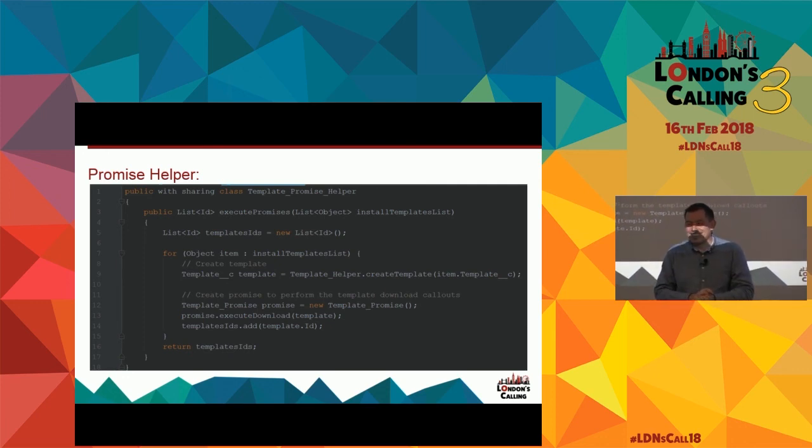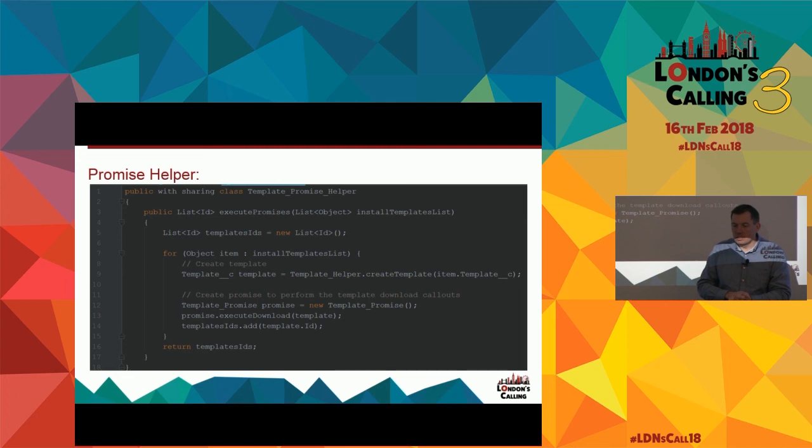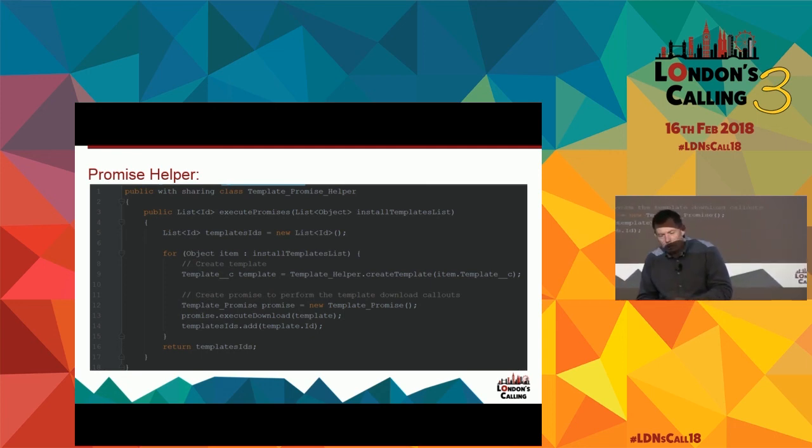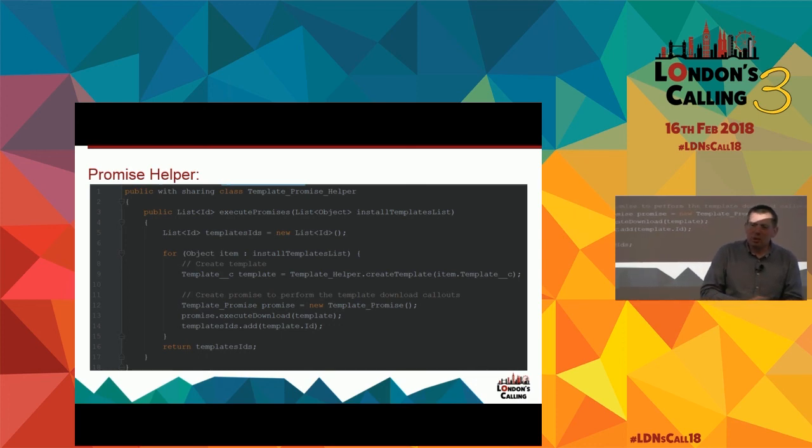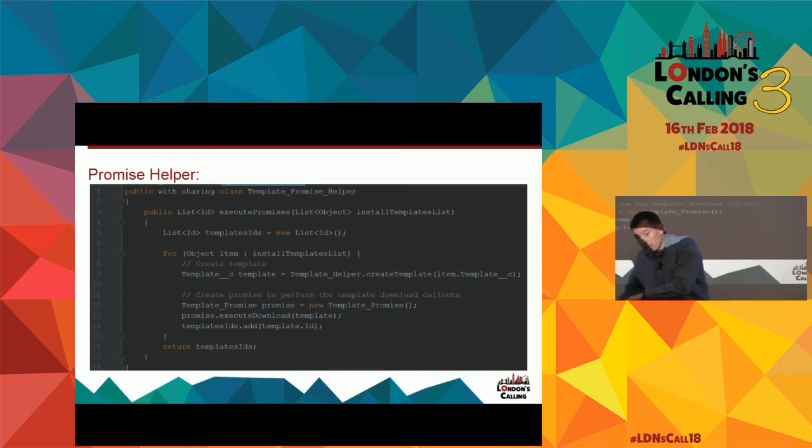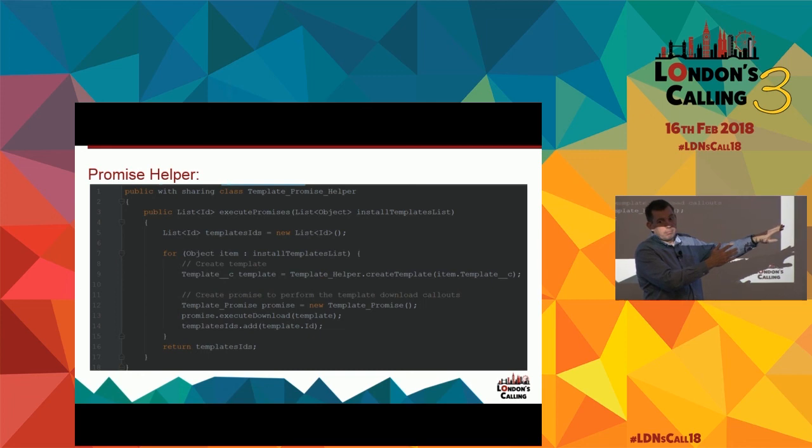Okay, sorry about that. Is the order fixed? I mean, is the order in which I queue my promises the same as the order in which they get resolved? So the question is, do they get resolved in the order in which they're queued? That would be Salesforce dependent. All we're doing is enqueuing jobs. Are they guaranteed to be first in, first out on that queue? Ask Salesforce. Because at that point, all we're saying is, here's some work, go do it. Come back when you're done.